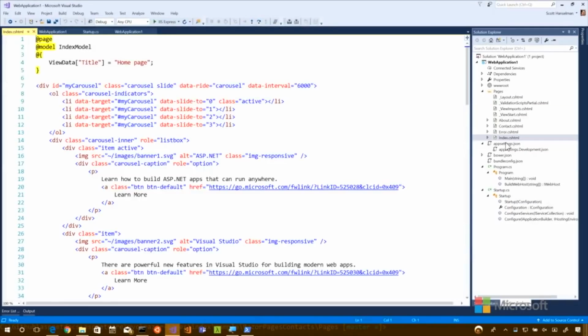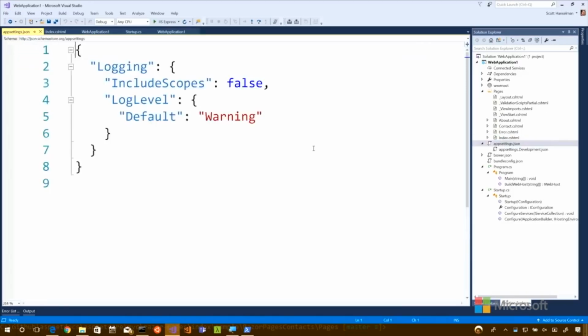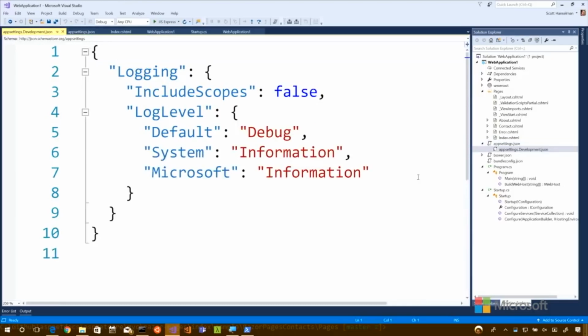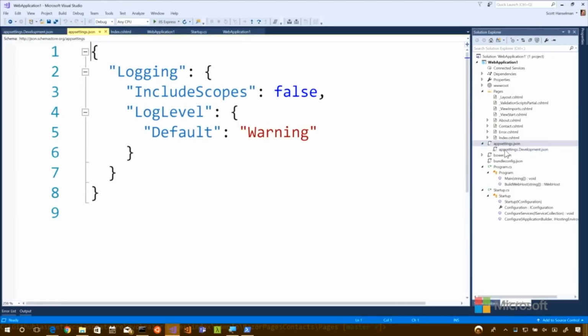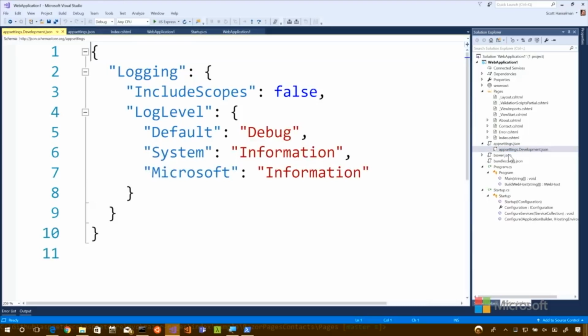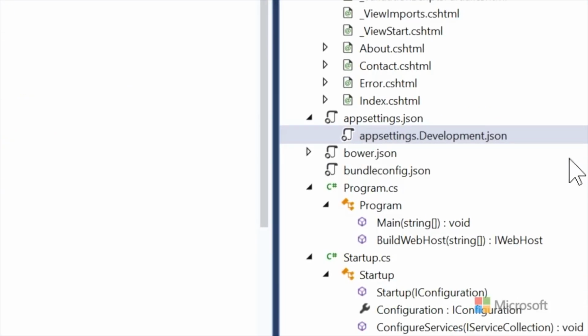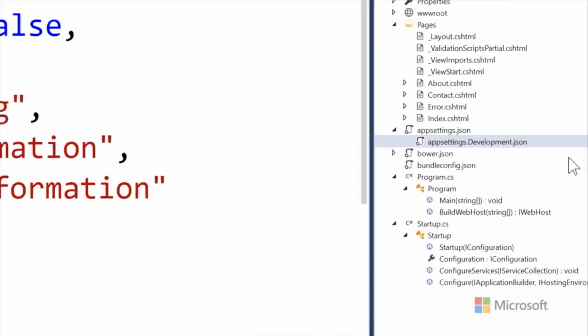So in this case here, one appsettings.json has some stuff in it. Looks like it's got some logging that we'll learn about a little later. And then Development, look at the difference between the two. One is set for warnings and one is set for debug. Oh, wow. So a little bit of information there. So more sophisticated than what we had originally set up.